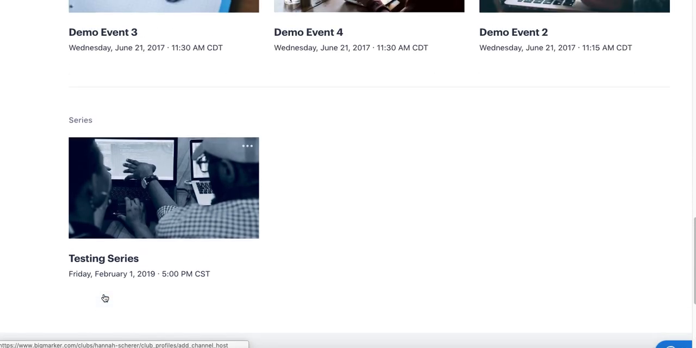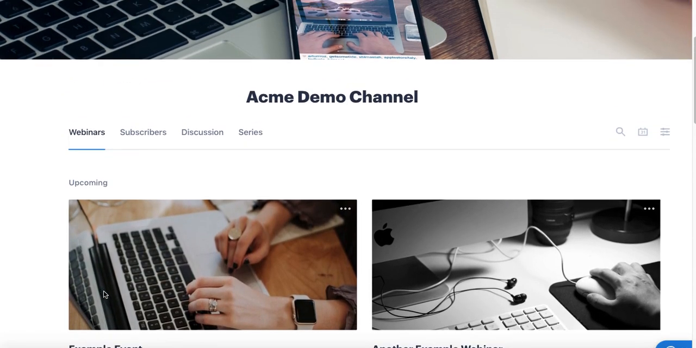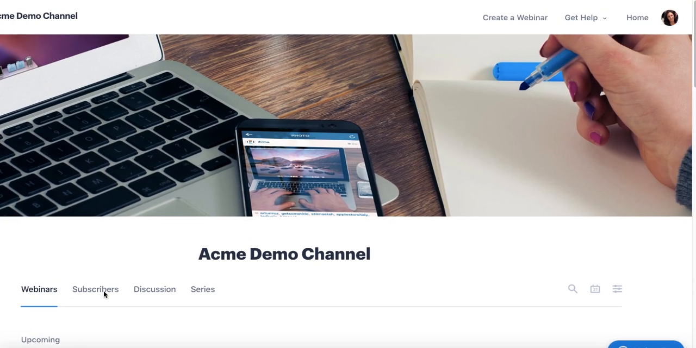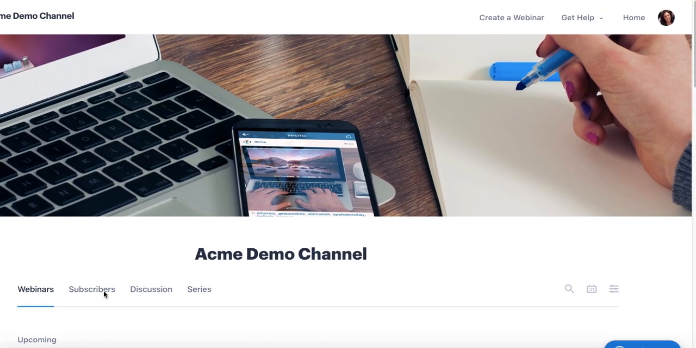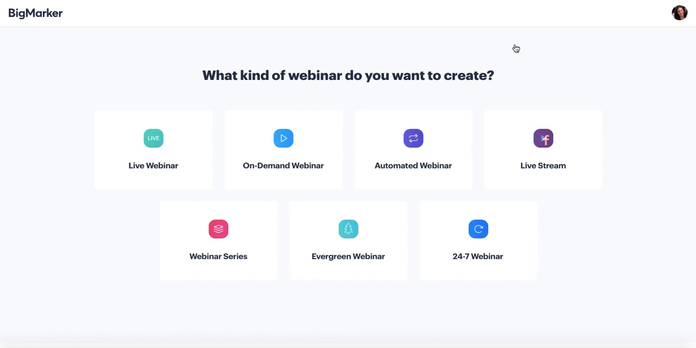Now, the channel is really the macro view of your BigMarker account. Again, it's where your content is stored. However, to actually create individual webinars, you'll notice that there's a Create a Webinar button at the top right corner of pretty much any page that you see on BigMarker. And when you click this button, that will bring you to a page that asks you the type of webinar that you want to create. And on BigMarker, we have several different kinds of webinars that you can create. So let's go through each of these webinar types now.